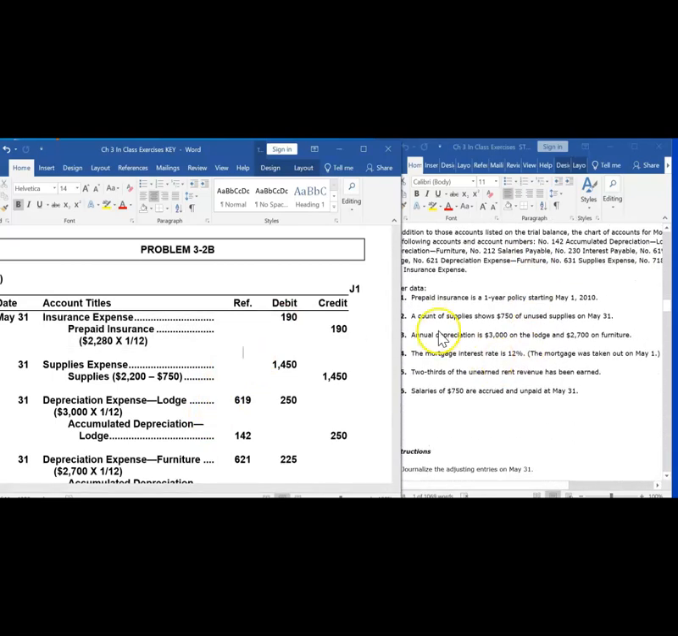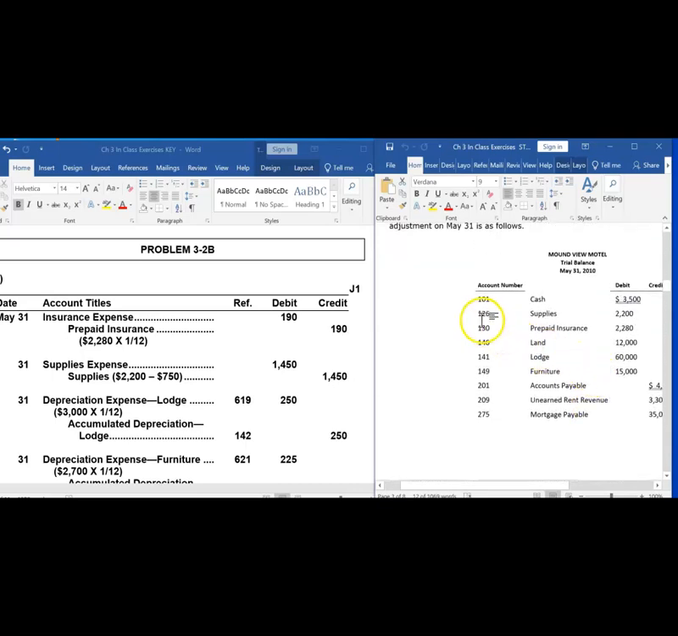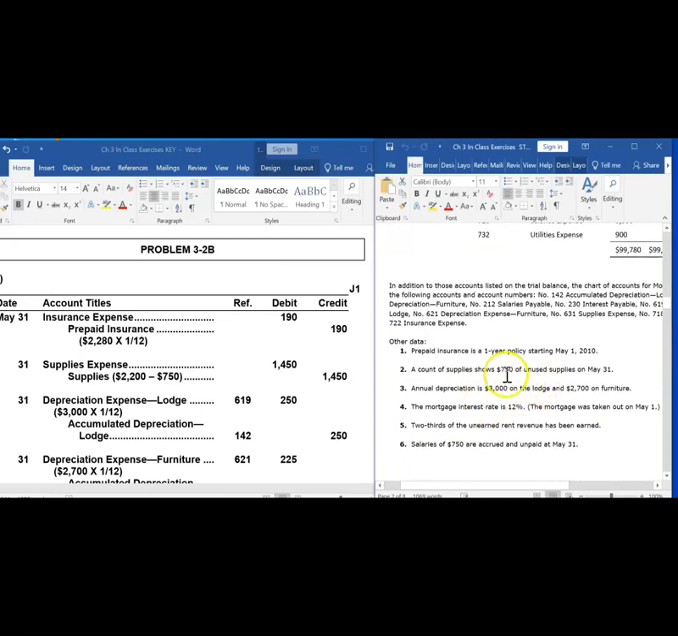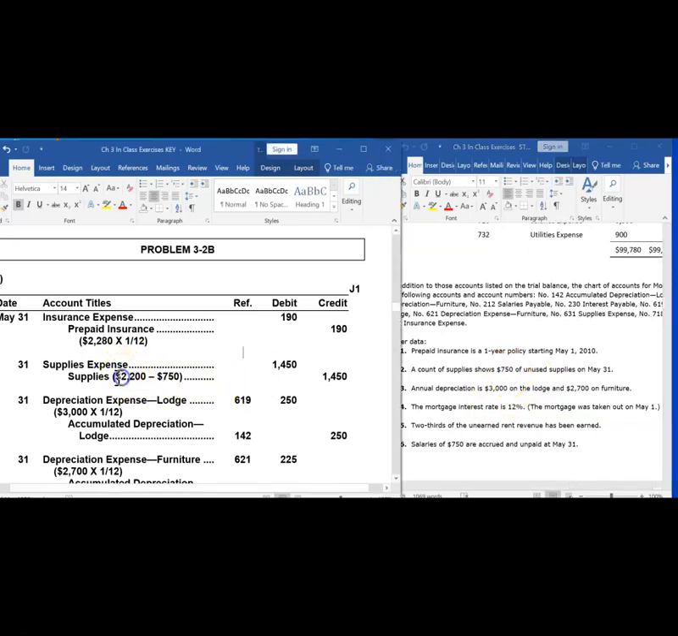The next adjustment, a count of supplies, shows $750 of unused supplies still on hand on May 31st. Looking at the amount of supplies I have recorded in the general ledger, I am showing supplies of $2,200 in the general ledger. However, we physically counted and we only have $750. That means that the difference between the amount that we had on hand or purchased less the amount that we now have on hand, $1,450 of those supplies have been used up.